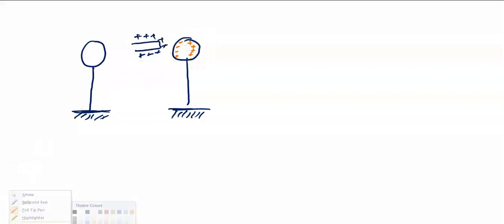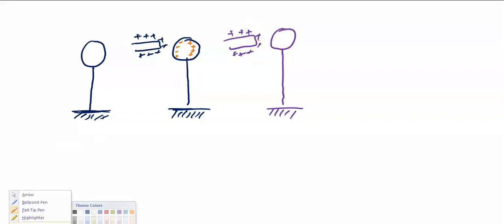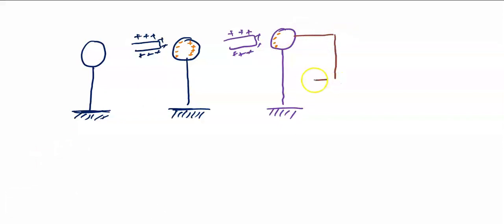Okay, let's now talk about the third case. The same thing is there, but in the third step, this is the positively charged glass rod, and you know that the electrons are attracted towards it, so you have negatively charged electrons on this side. But now you have connected this to ground like this. This is grounded. This is how you show grounded.